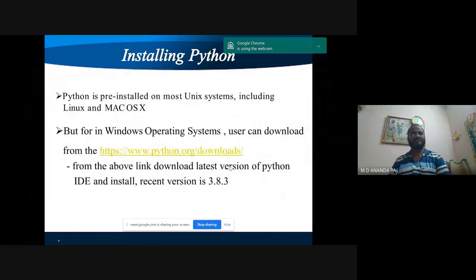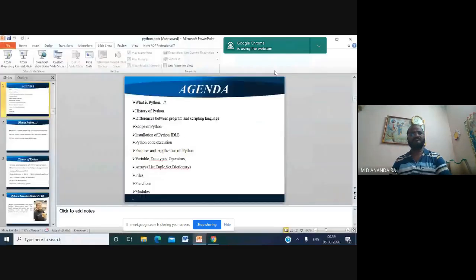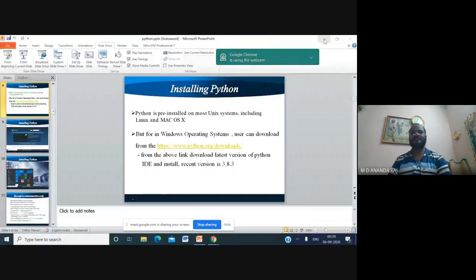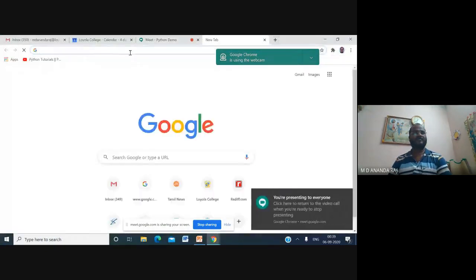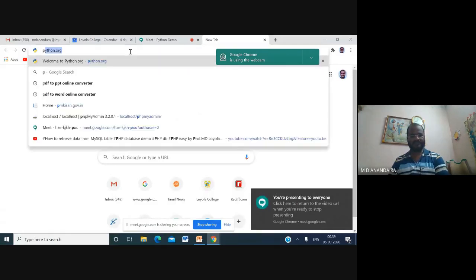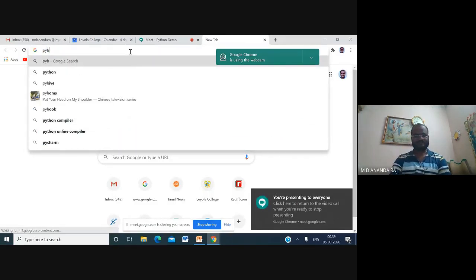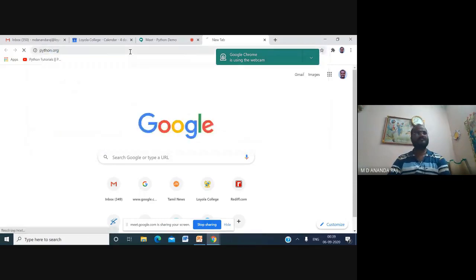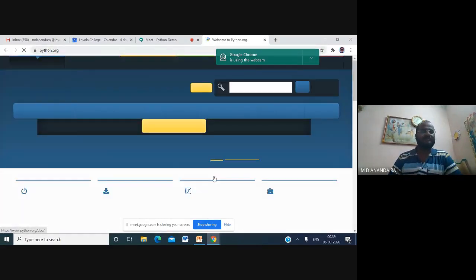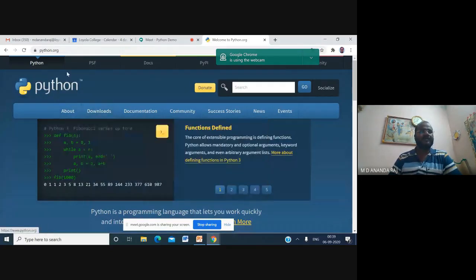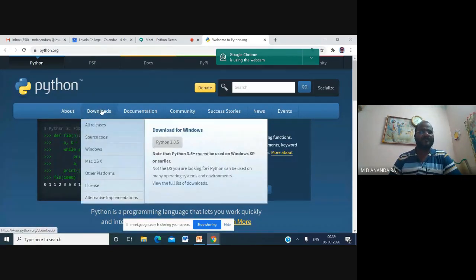So what you have to do is open a new browser and type python.org. That is the official website. You can go directly to the downloads link, then you can see Download for Windows 3.8.5.